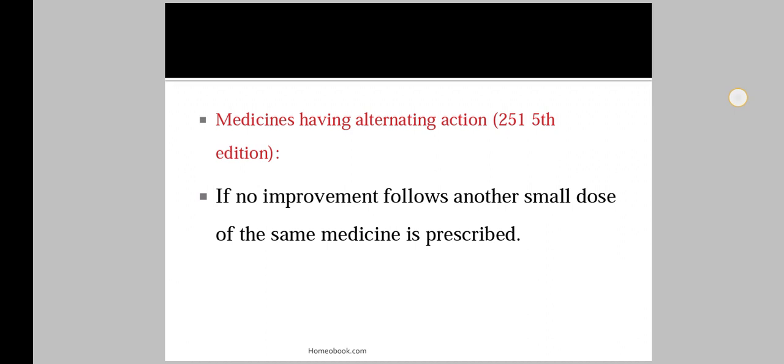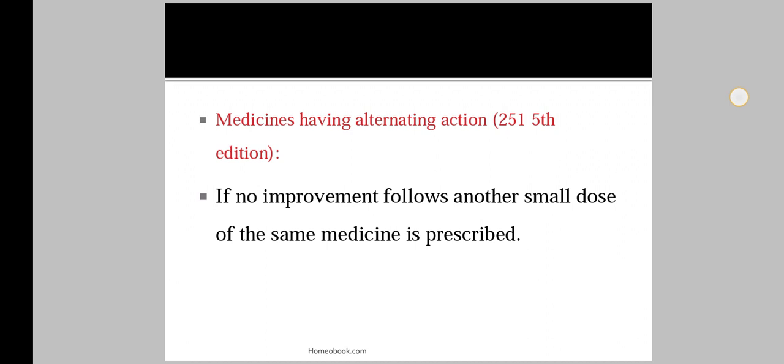According to duration of action, short acting medicine we will repeat frequently, and deep acting medicine will not be repeated frequently. If medicines have alternating action, we will use another medicine very similar to the former but give it in a small dose to see the action of that particular medicine. So these are the points regarding the repetition of dose.